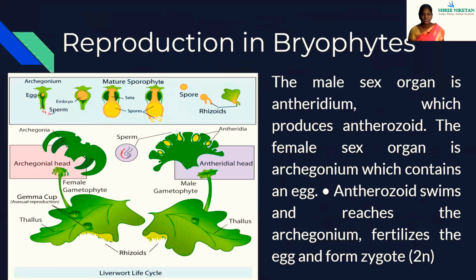Next, we are going to see about reproduction in bryophytes. You can see the images. The male sex organ is the antheridium, which produces antherozoids. The female sex organ is the archegonium, which contains an egg. The antherozoid swims and reaches the archegonium for fertilization. Once it reaches the archegonium, it fertilizes the egg to form the zygote, which is diploid in nature.